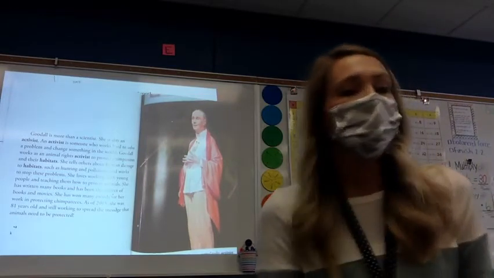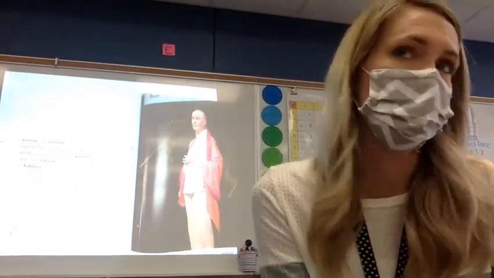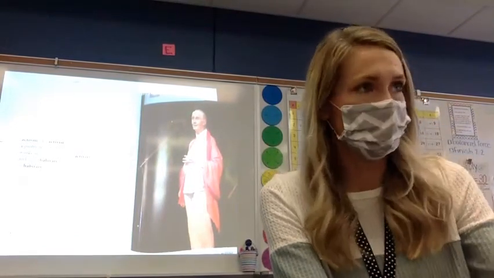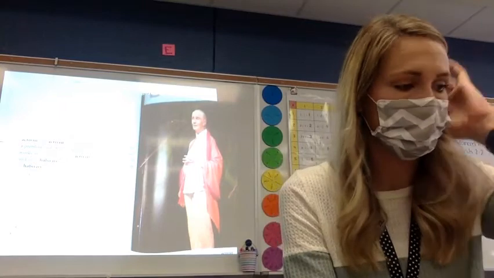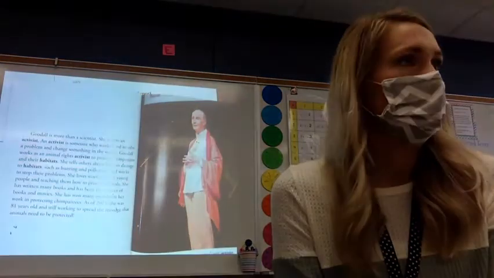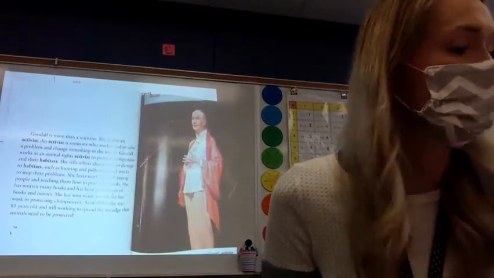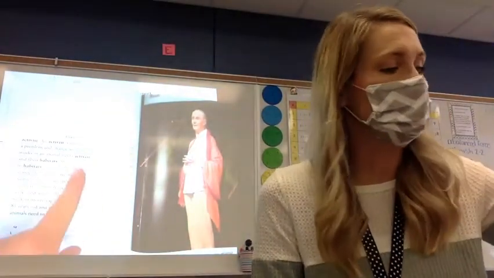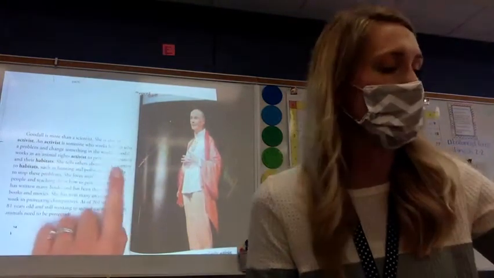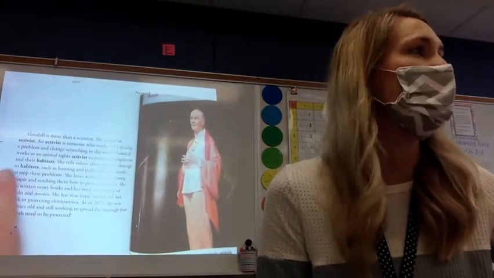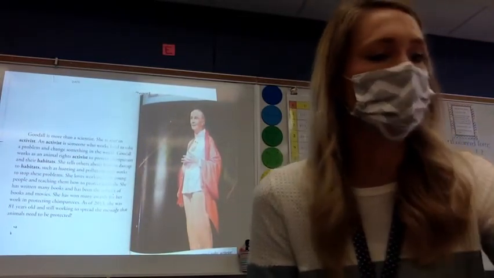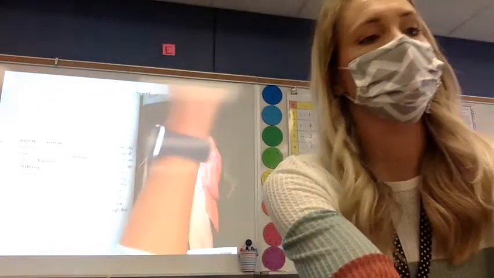So what did Jane Goodall work to change? What was her, as an activist, what was her goal? Grayson. To change animal rights and to protect chimpanzees and their habitat. Yeah, that's exactly right. So again, that text evidence piece, right? We can find it right in there. She works as an animal rights activist to protect chimpanzees and their habitats. That is what she's working to do as an animal rights activist.